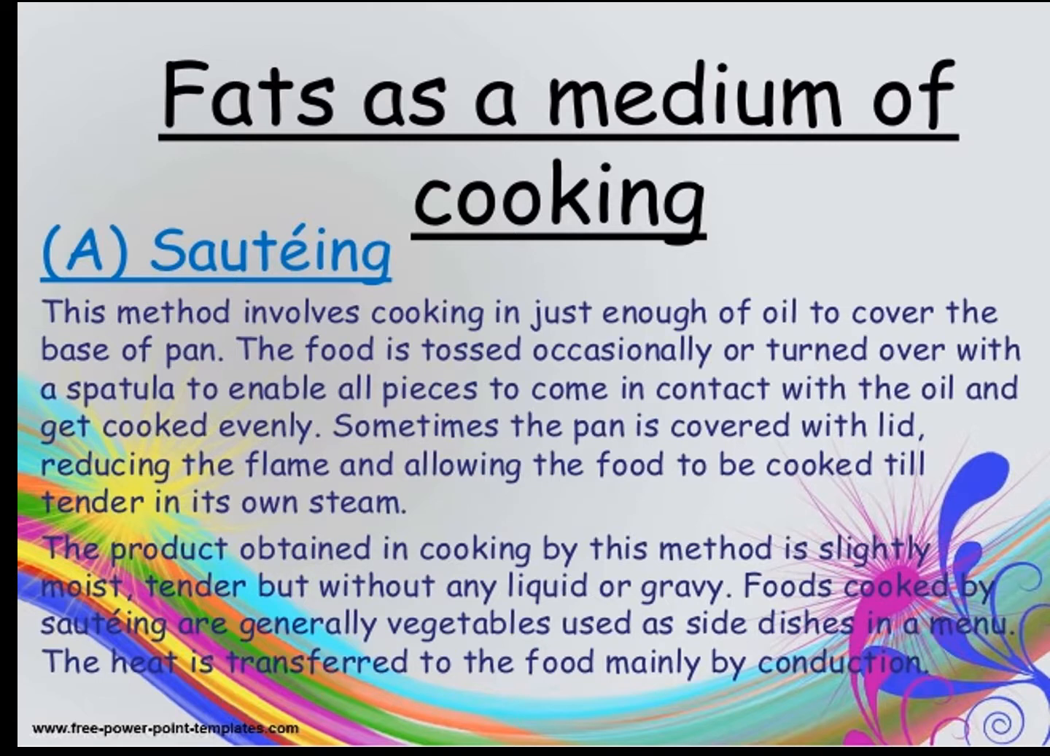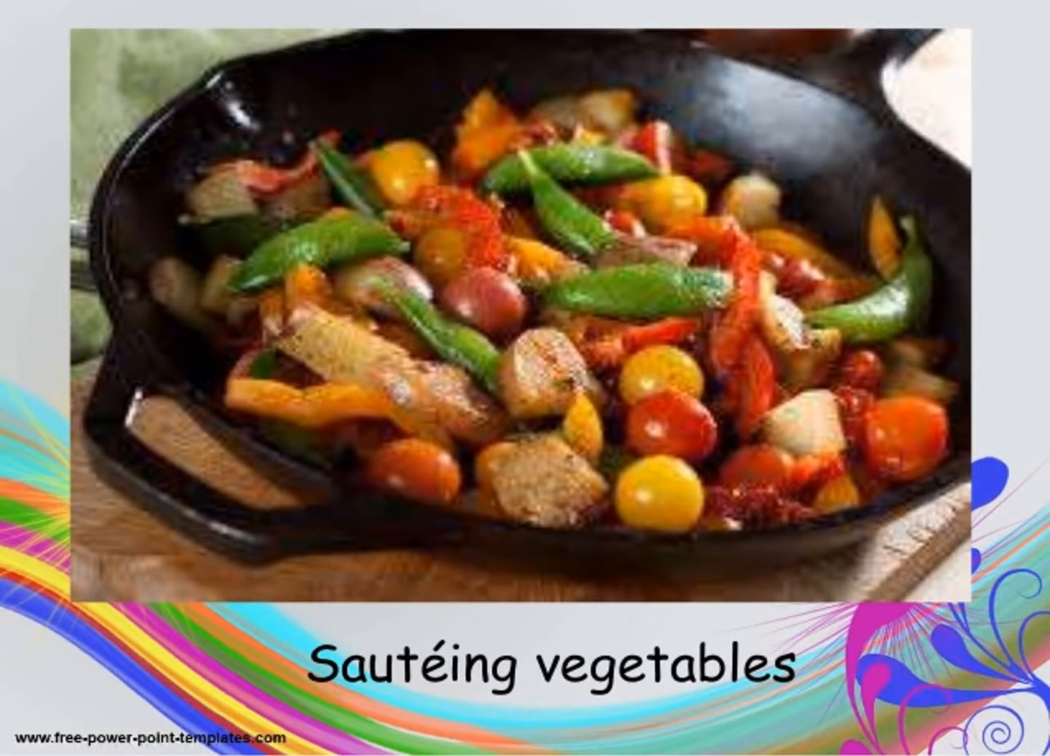Food cooked by sauteing is generally vegetables used as side dishes in the menu. The heat is transferred to the food mainly by conduction. Here the picture shows the sauteing of vegetables with a little quantity of water and a little quantity of oil.